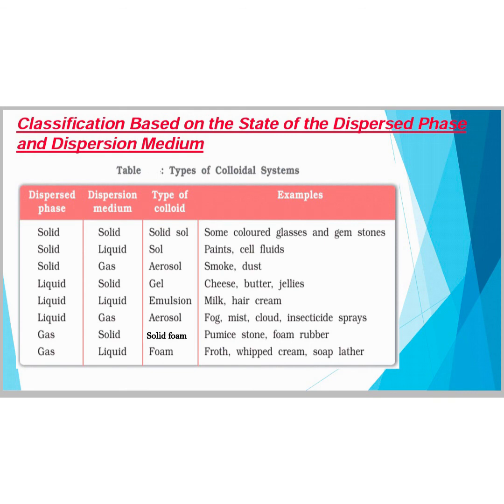Solids, liquids or gases can mix with each other, resulting in a heterogeneous system. A gas mixed with another gas forms a homogeneous mixture and hence is not a colloidal system. The types of colloids are sol, aerosol, gel, emulsion, solid sol, foam, etc. The examples of these types of colloids are indicated in the table.